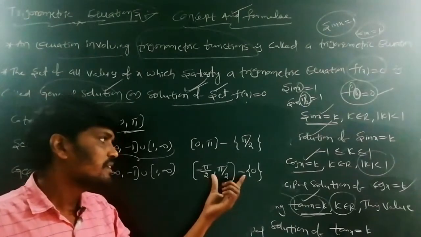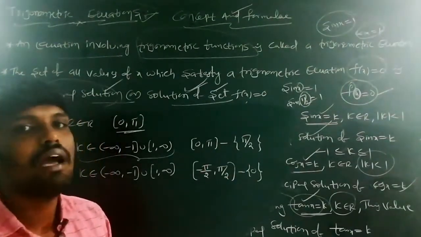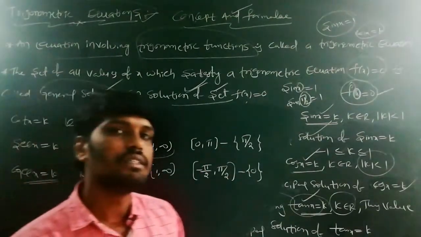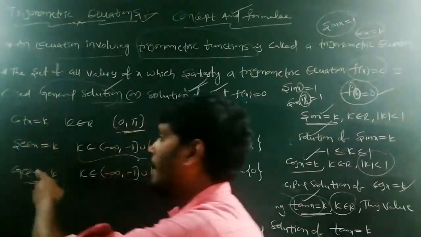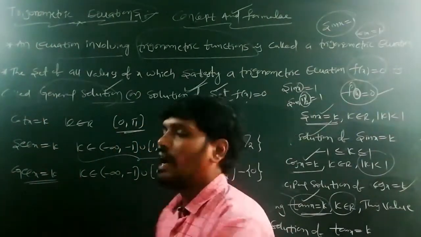The values lying in these intervals are called principal values or the principal set of tan x is equal to k, cot x is equal to k, secant x is equal to k and cosecant x is equal to k.